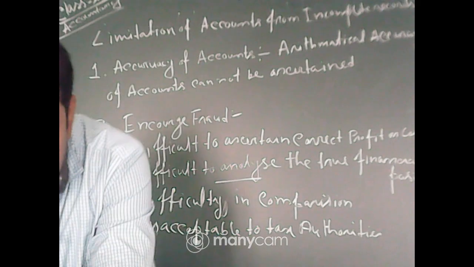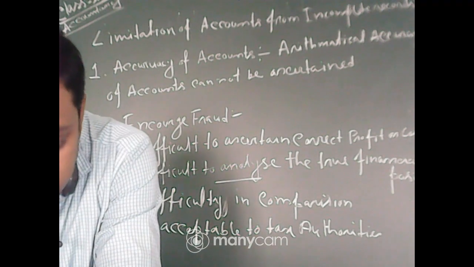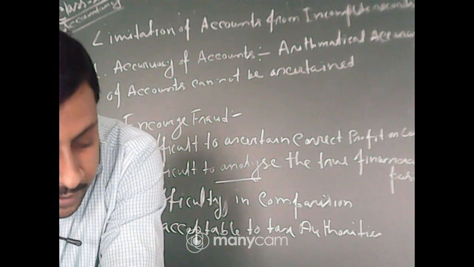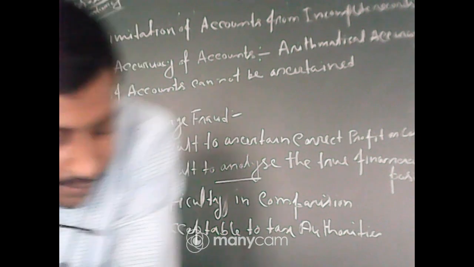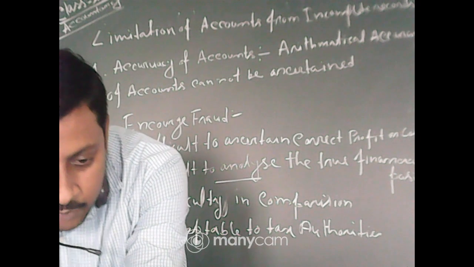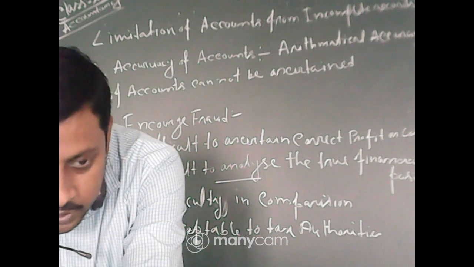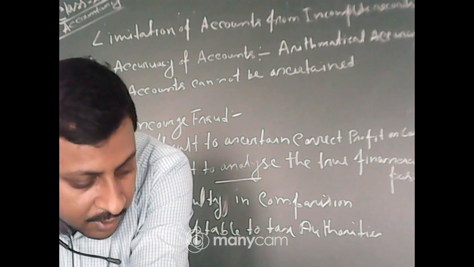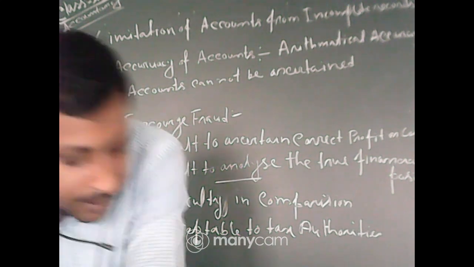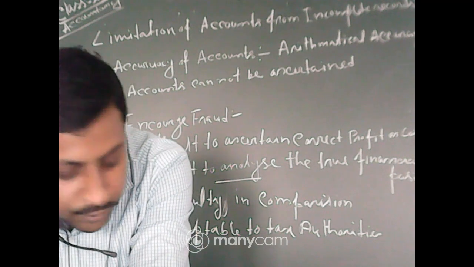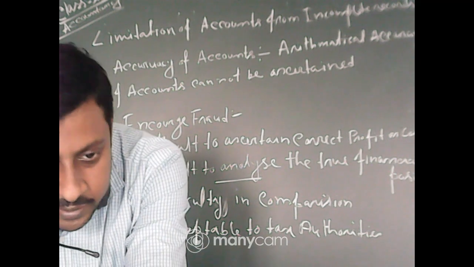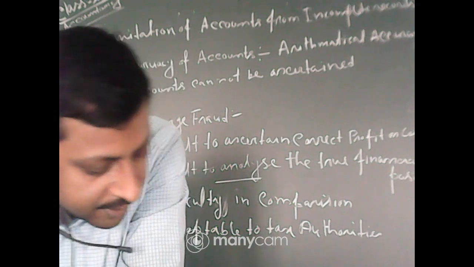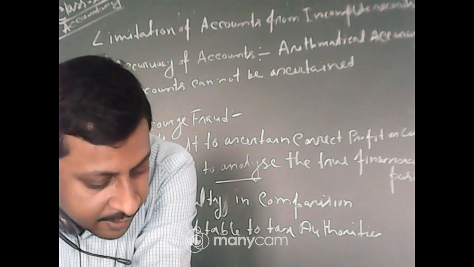If you do not properly maintain the accounts, the sales figure and the purchase figure will not come right, and whatever profit is ascertained will also not be right. Upon profit you have to pay income tax. So the single entry system is not acceptable to the tax authorities. There are income tax authorities, and there are indirect tax authorities, that is goods and service tax nowadays. So these are the problems of the single entry system.